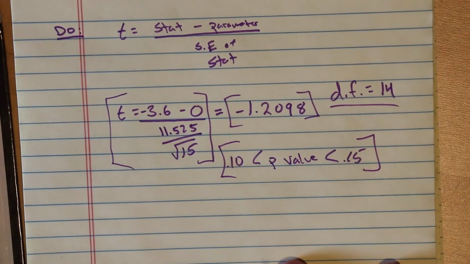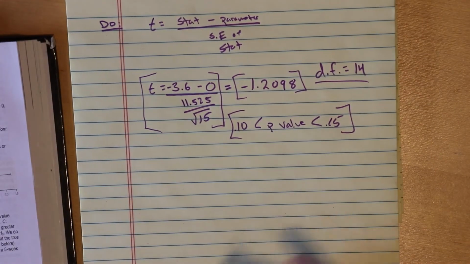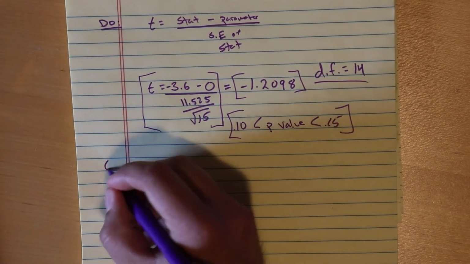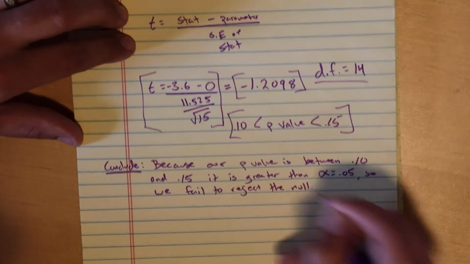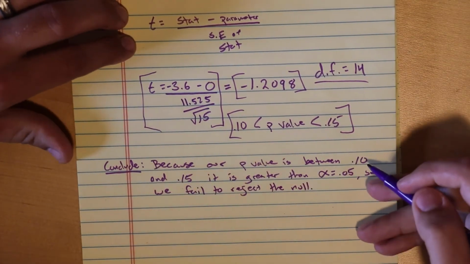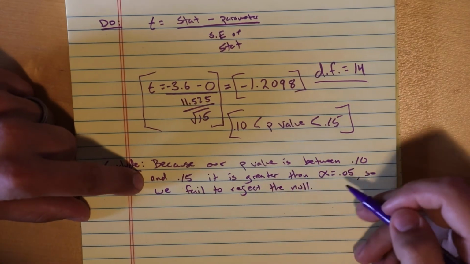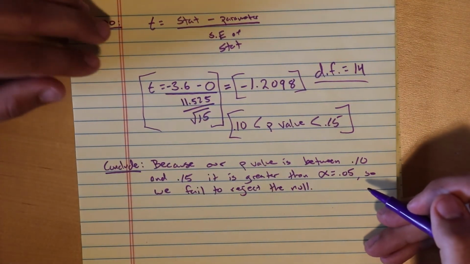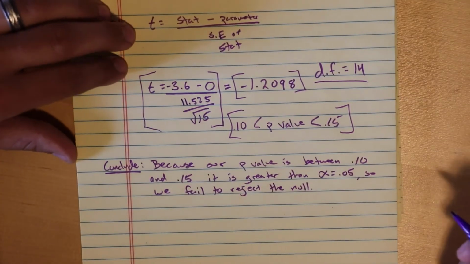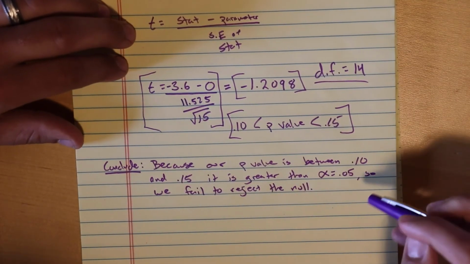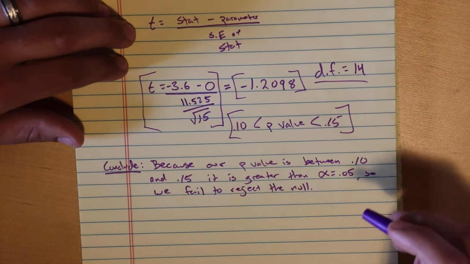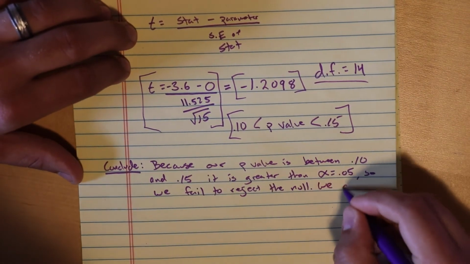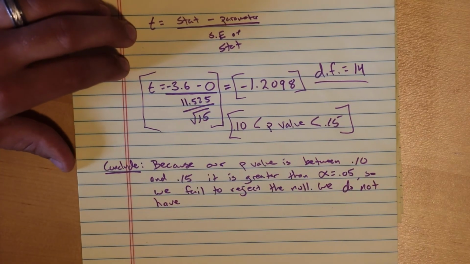All right. So now we will conclude. So because our p-value is between 10% and 15%, it is greater than alpha of 0.05, so we fail to reject the null, which means we do not have convincing evidence. We did not reject the null. We are not convinced that it's not the null. Okay? So we do not have convincing evidence.